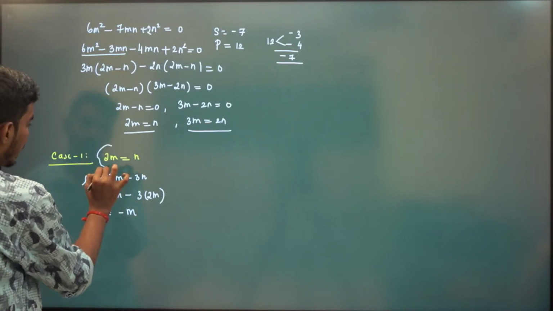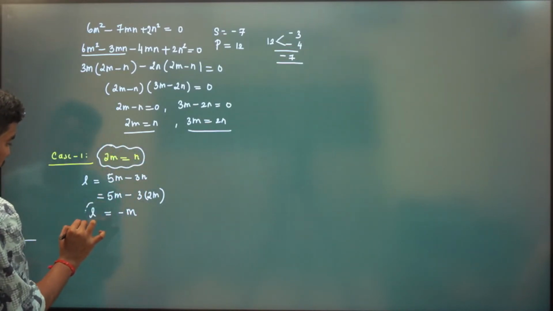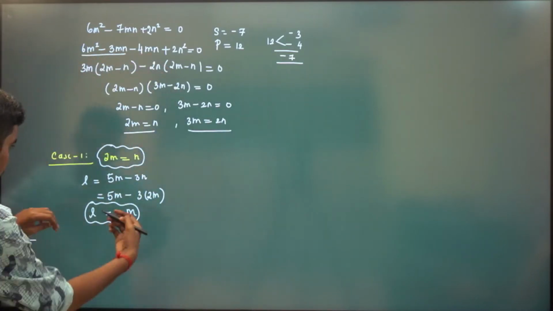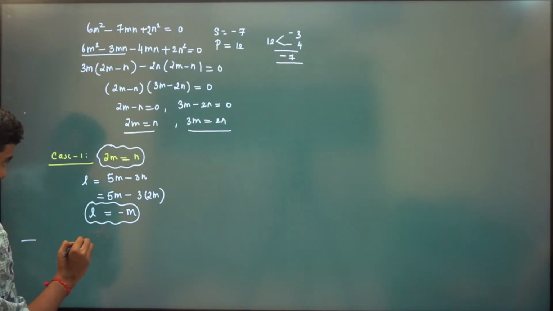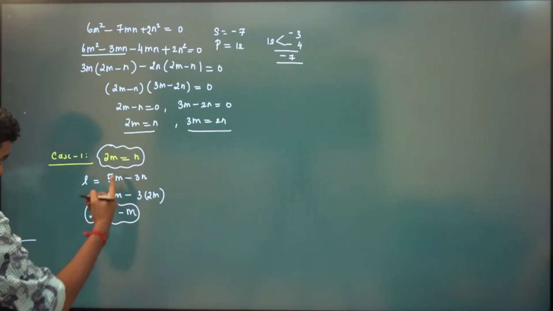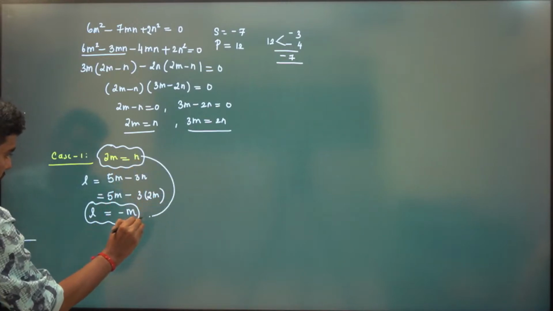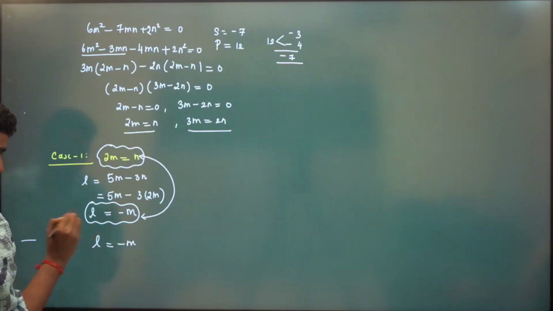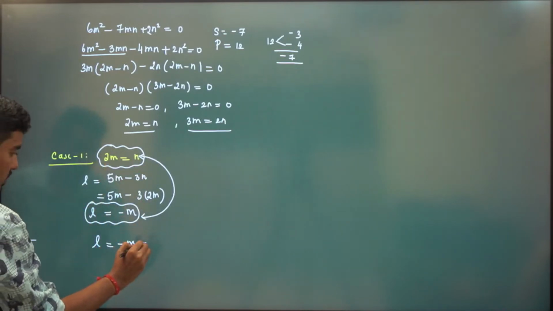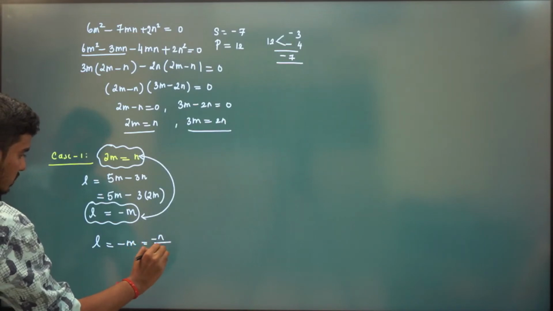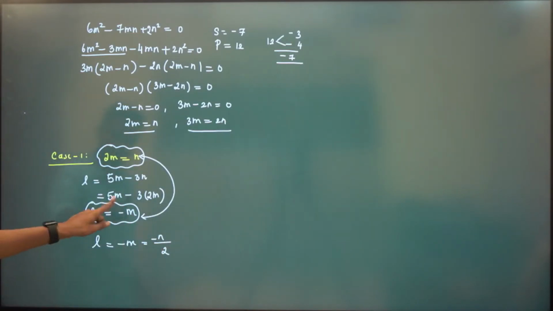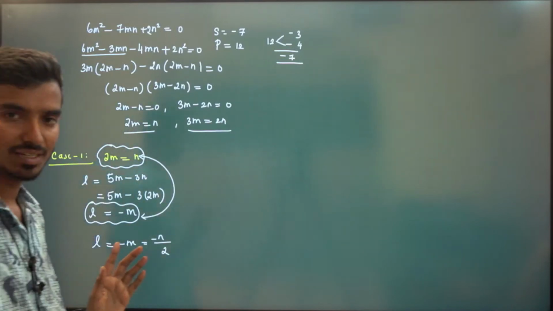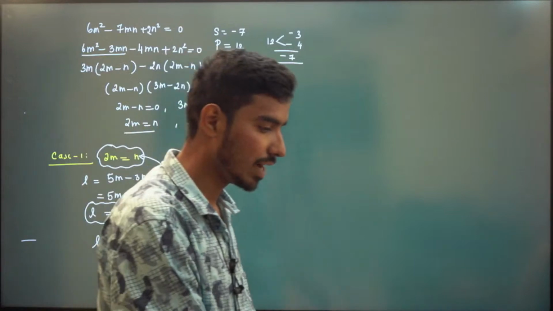See, you just have to connect these two, right? Very important stage. L is minus m. Minus m is minus n by 2. Is it correct? L is minus m, and from here m is n by 2. Is it clear? You just have to connect L, m, n by this equality.